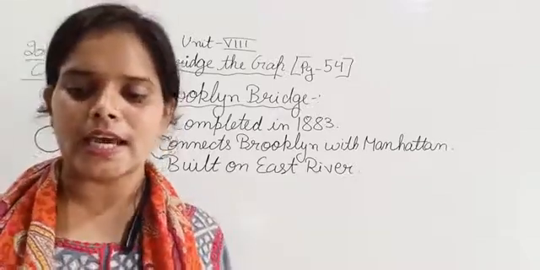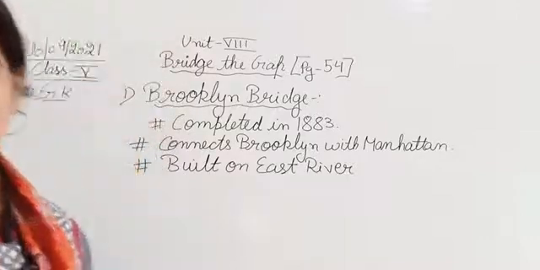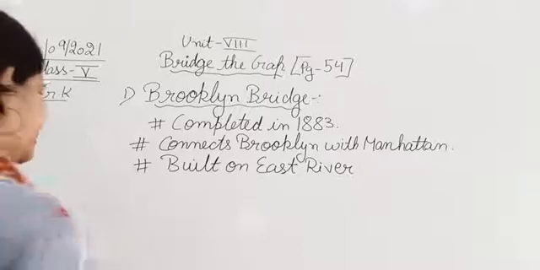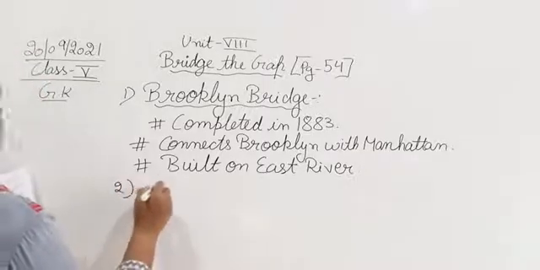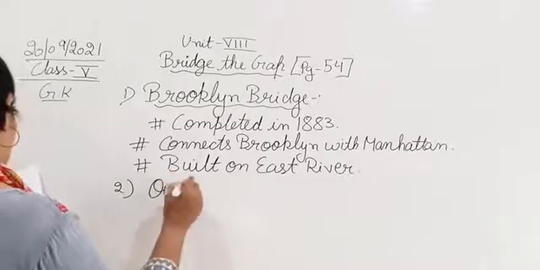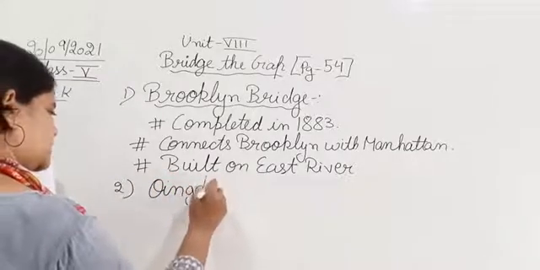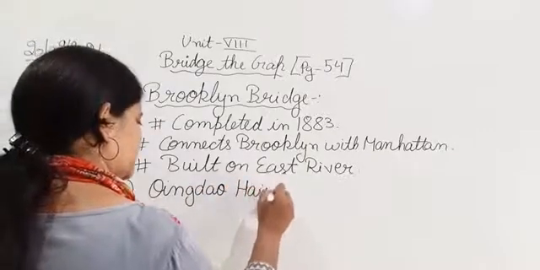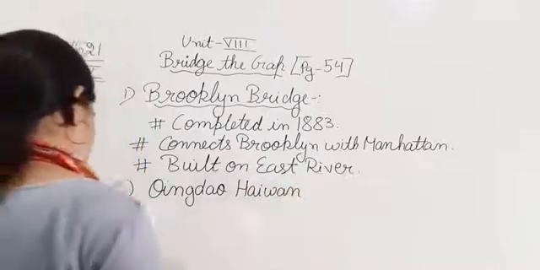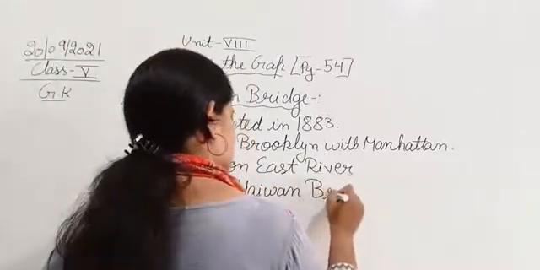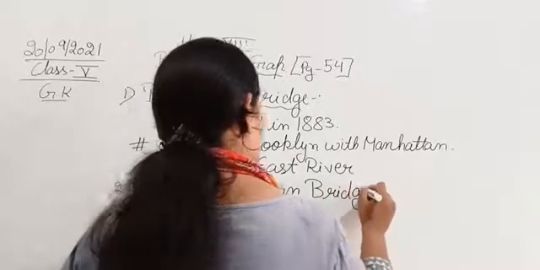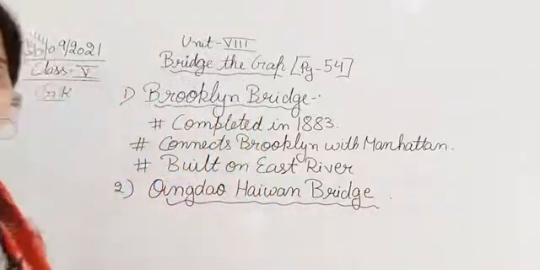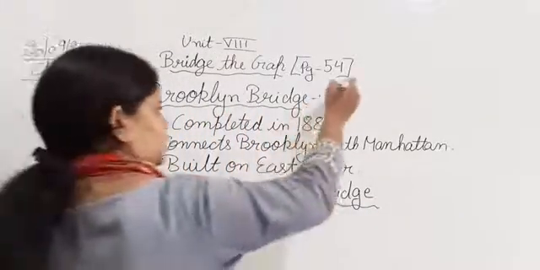Second is the Qingdao-Haiwan Bridge. So the next bridge is the Qingdao-Haiwan Bridge. The name is a little bit different. That is Qingdao, Q-I-N-G-D-A-O, Haiwan Bridge, H-A-I-W-A-N. Okay, so where is it located? It is located in China. Brooklyn Bridge is located in New York.